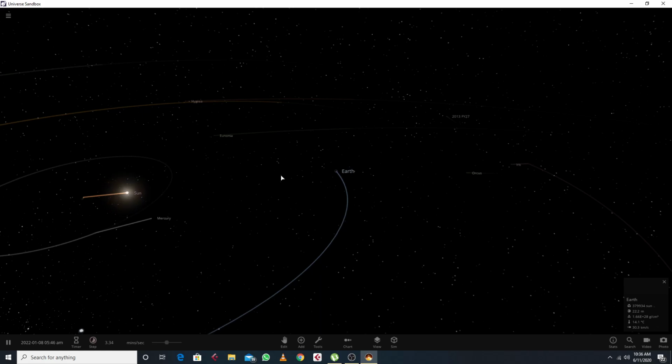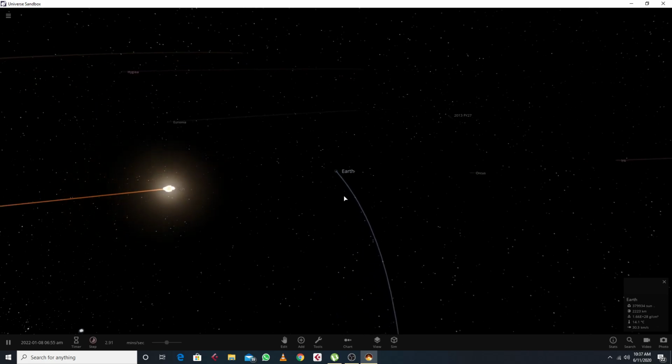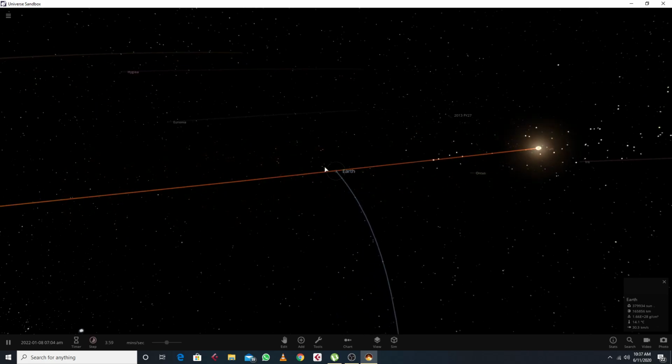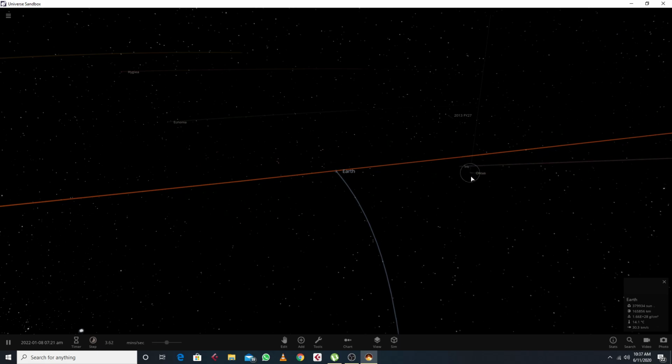Now there are two possibilities: either there is a collision or there is a gravitational slingshot. Both are possible. Let's see what happens next. Mercury is moving towards it, the sun is moving towards it. Iris, a kind of asteroid, is moving towards the Earth, and boom, another boom. See, it is deformed, right? This is another asteroid which is moving towards it. Oh my god, boom. See, another asteroid is coming towards it. Boom.